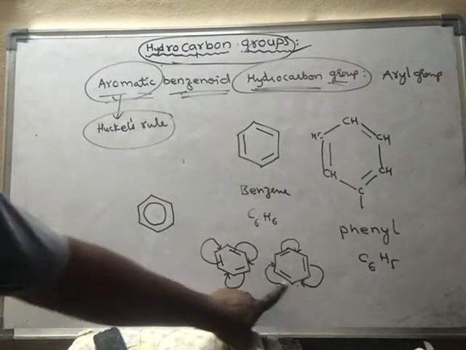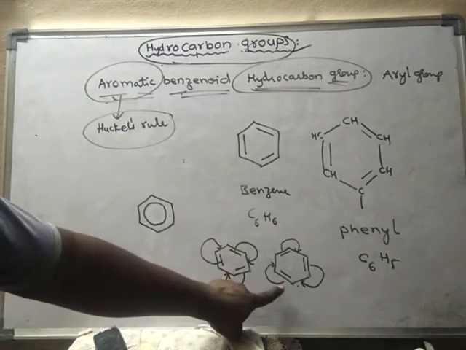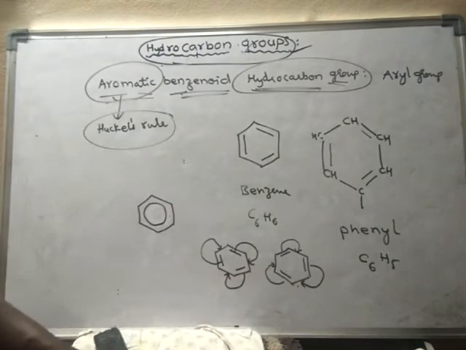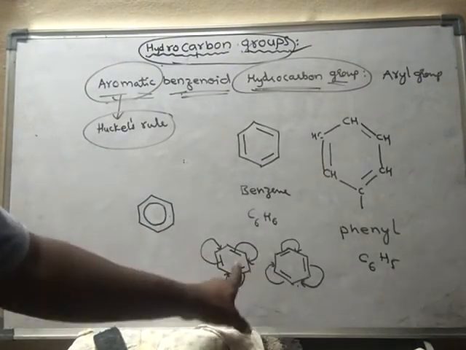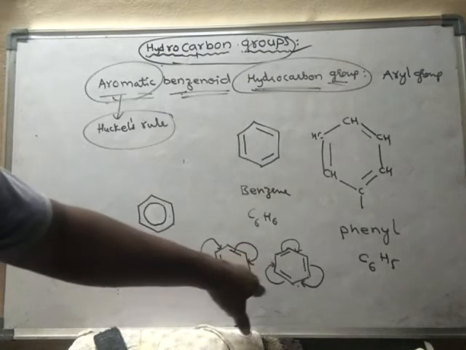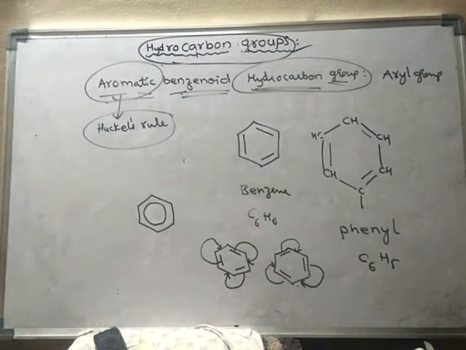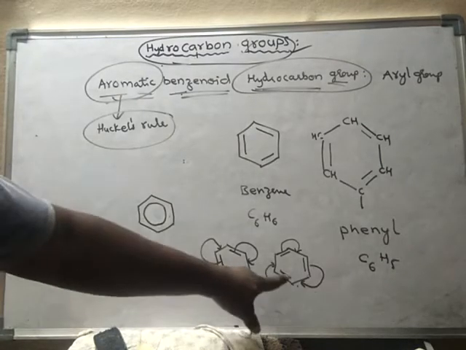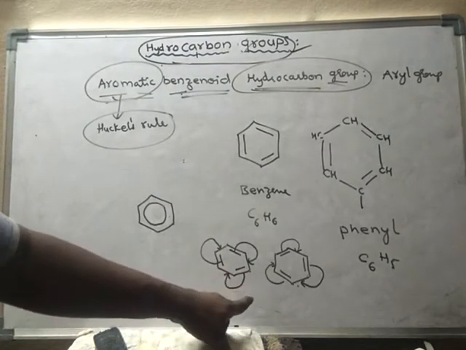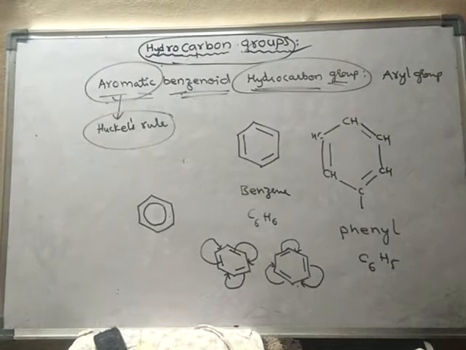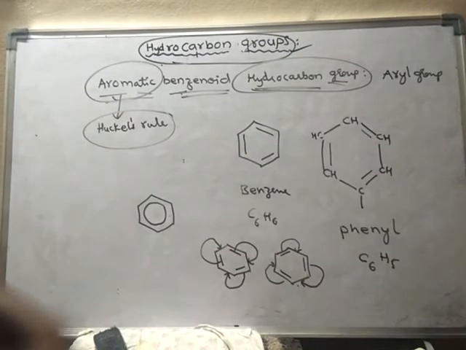That means this structure is converted into this one, and this one into that one. Why should they convert? If they shift their double bonds, then they become stable. If they don't shift their double bonds, they will be in a less stable form. So that is why they keep on shifting double bonds.